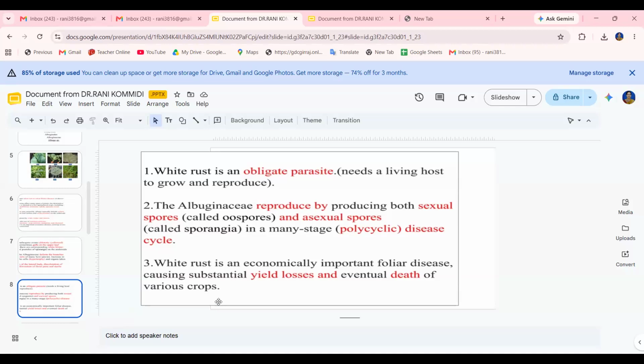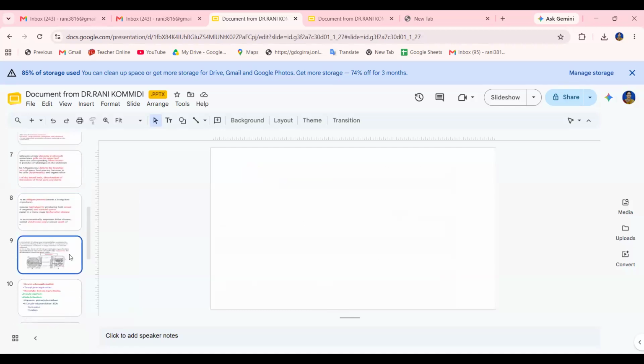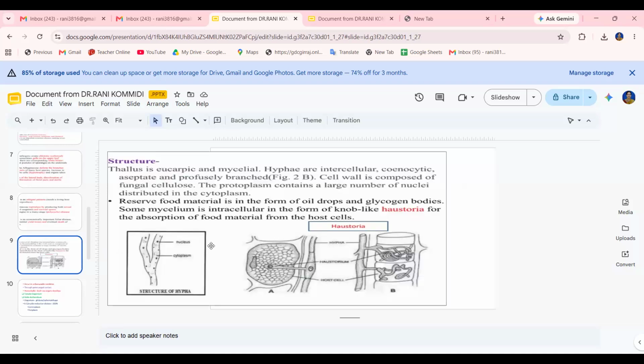So the white rust is an economically important foliar disease. It causes substantial yield losses and eventually death of various crops also. So this is the structure: the thallus is eucarpic. Generally, thallus in the fungi can be holocarpic or eucarpic.